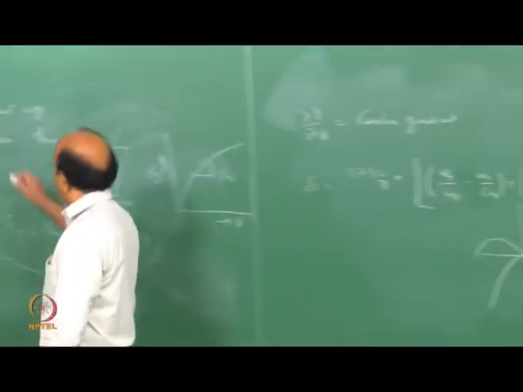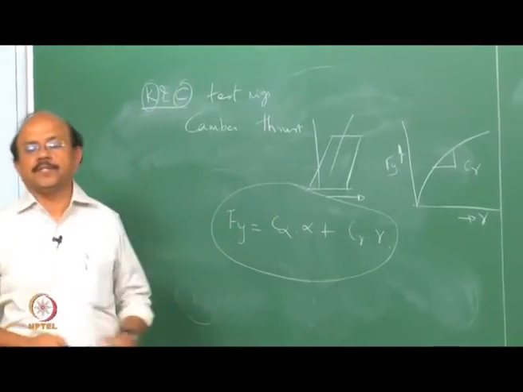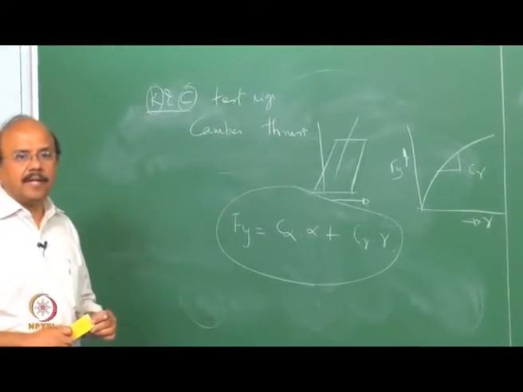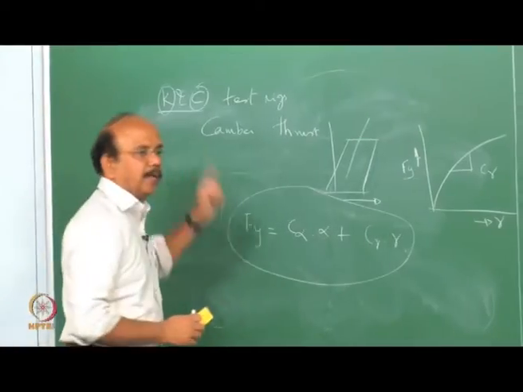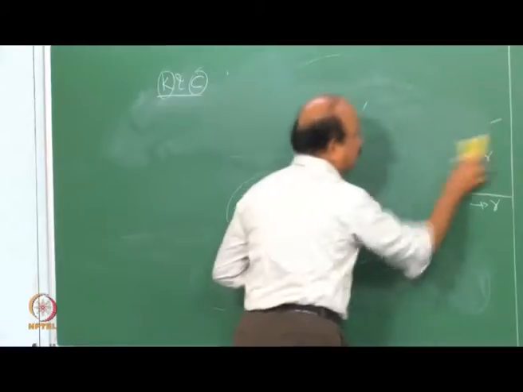As I said, kinematics and compliance. We had looked at kinematic changes. There are other effects due to compliance. What is this compliance of the suspension system?